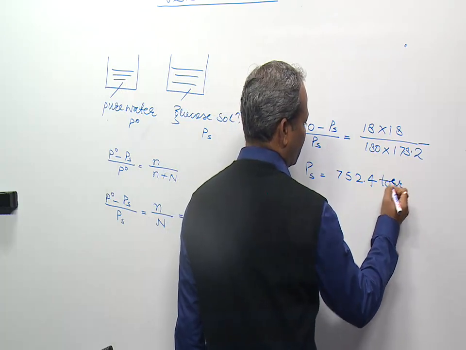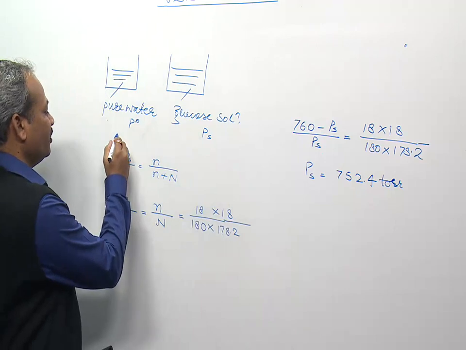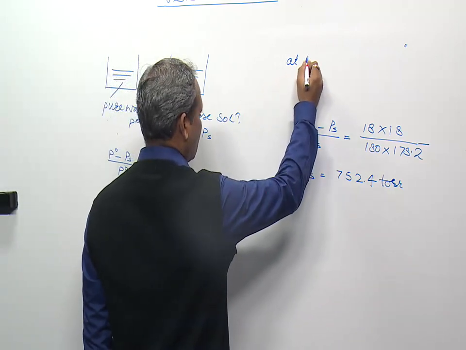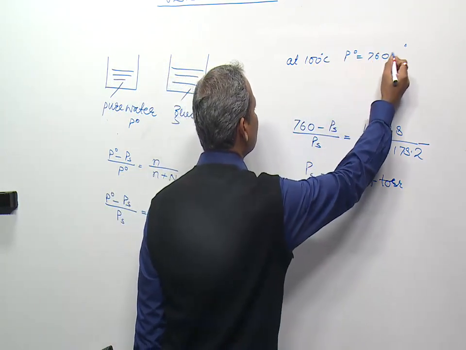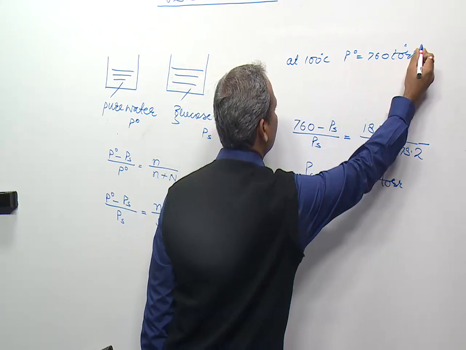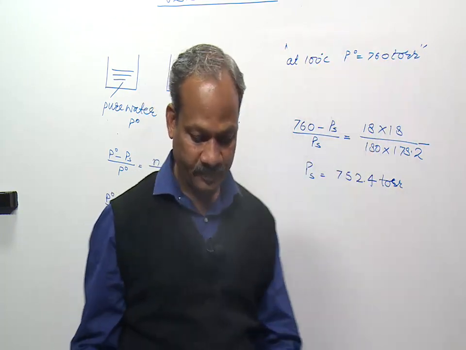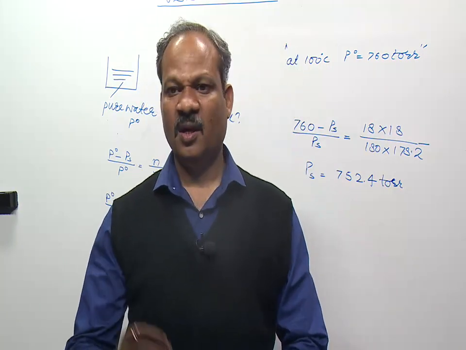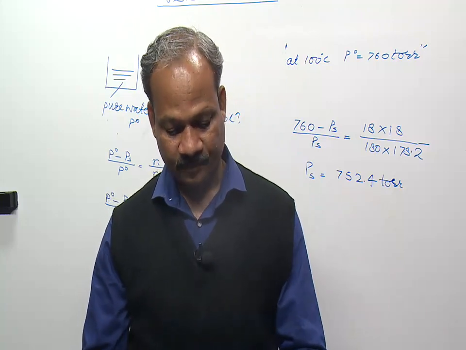So if we make this assumption, this temperature is 100 degrees Celsius, then only we can answer this question. Otherwise, we can't answer this question. At 100 degrees Celsius, P naught is equal to 760 torr. So this is our assumption to answer this question. So it's a little level of difficulty. You have to think in this way.